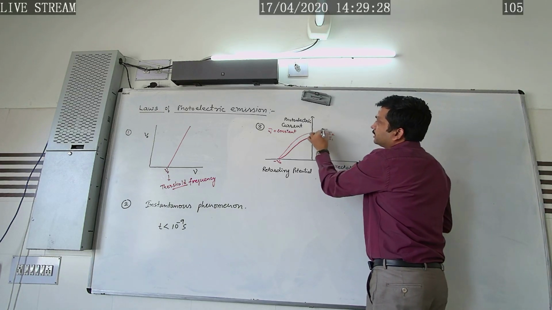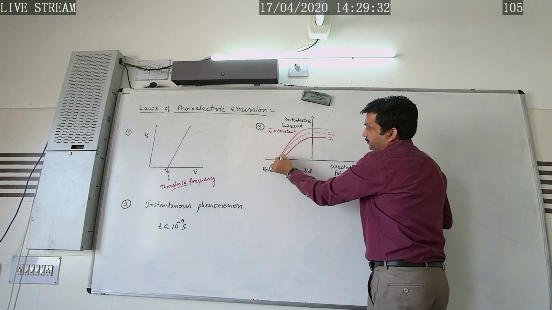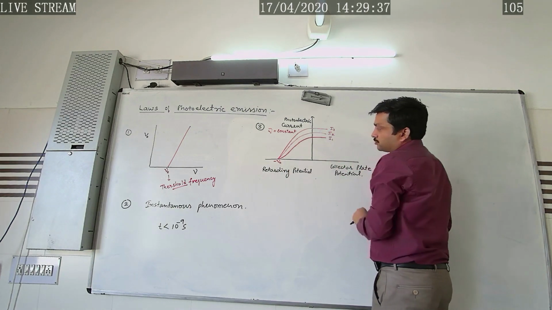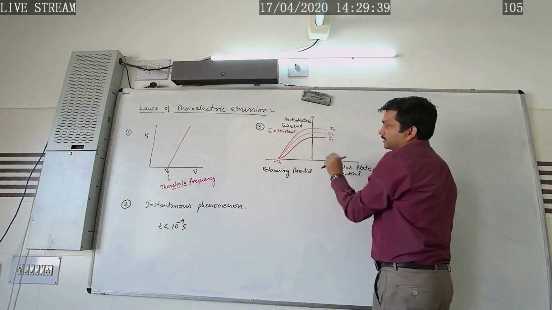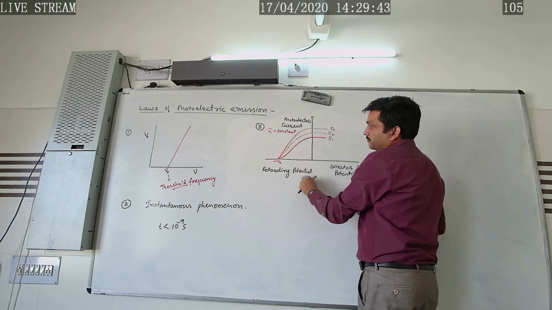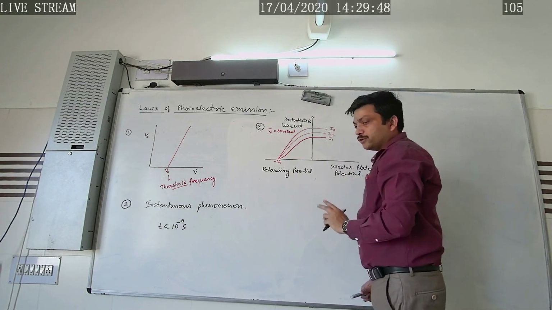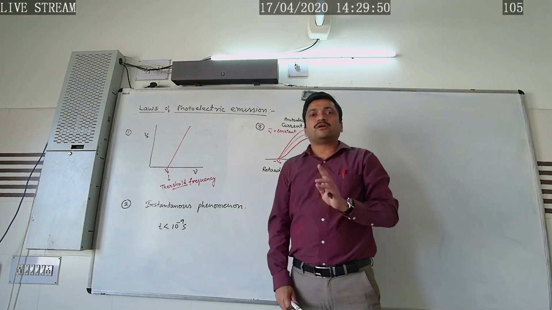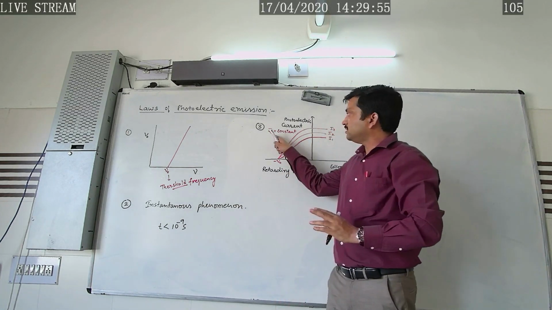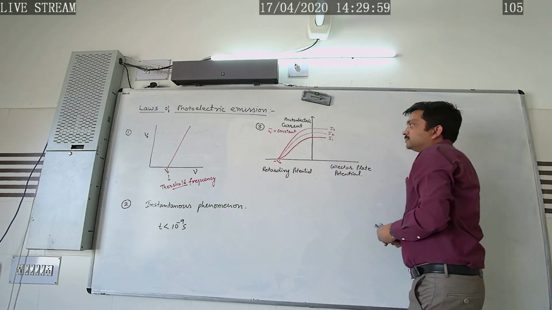If we further increase the intensity of incident radiation, we again require the same stopping potential in order to make the current in the circuit zero. So this was the third law. The conclusion drawn was that the kinetic energy of the emitted photoelectrons depends upon the frequency of the incident radiation and is independent of the intensity.